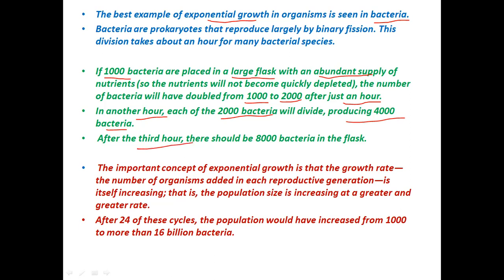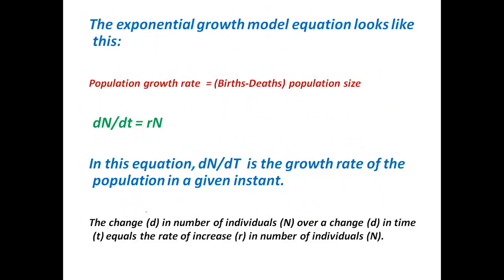After the third hour, these 4,000 bacteria will divide and produce 8,000 bacteria in the flask. After 24 of these cycles, the population would have increased from 1,000 to more than 16 billion bacteria. So the population size increased at a greater and greater rate, and this is what we call exponential growth.